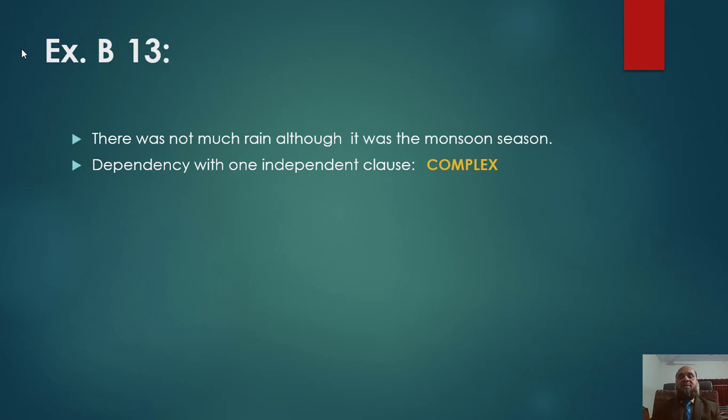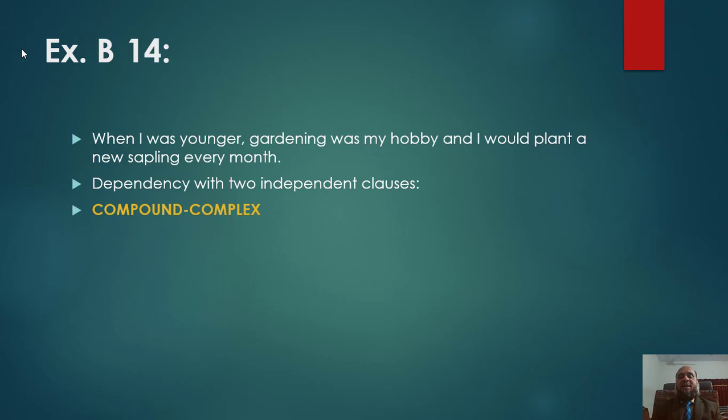Now we go to sentence number 13. There was not much rain although it was the monsoon season. In this sentence there are two clauses. We will have to identify whether there is dependency or the combination of two independent clauses. Yes, you are right. There is dependency of the clause although it was the monsoon season, with one independent clause there was not much rain. So this sentence is a complex one.